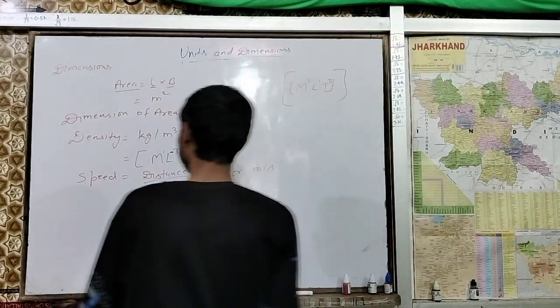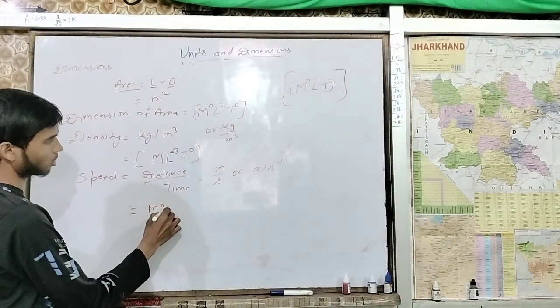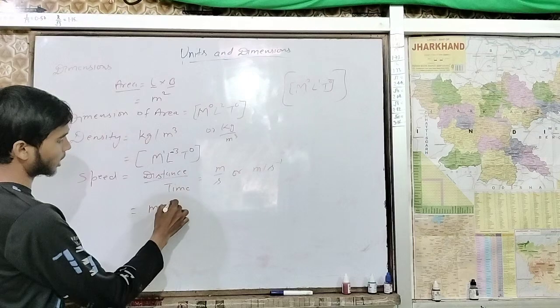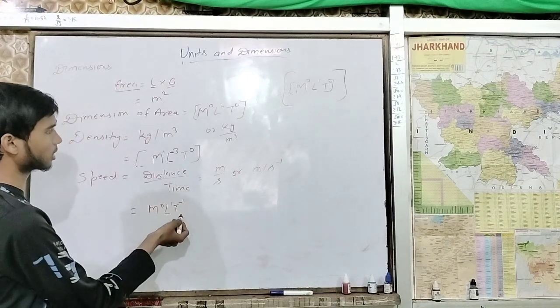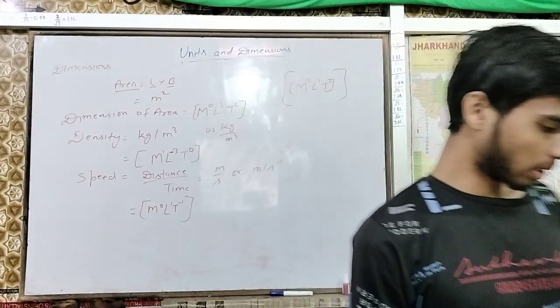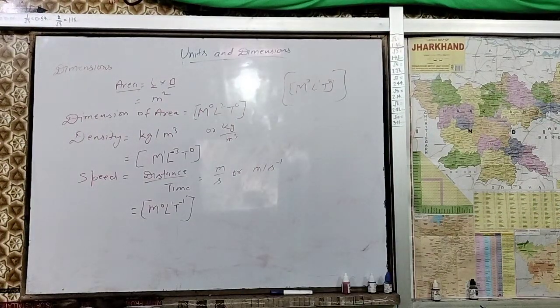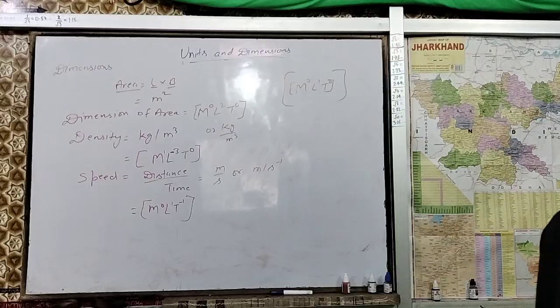So the dimension for speed will be: M is 0, L is 1 time, and T is also 1 time, but it is in the denominator. This was the dimension for speed. It tells us that speed depends upon L. It does not depend upon M. Dimension equation.